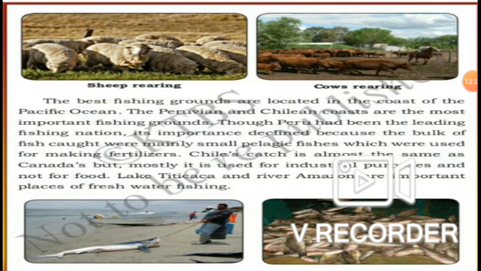Okay, understood? Lake Titicaca and River Amazon are important places of freshwater fishing. So usually freshwater fishing is very important because freshwater fishes are very hygienic and very good for health.